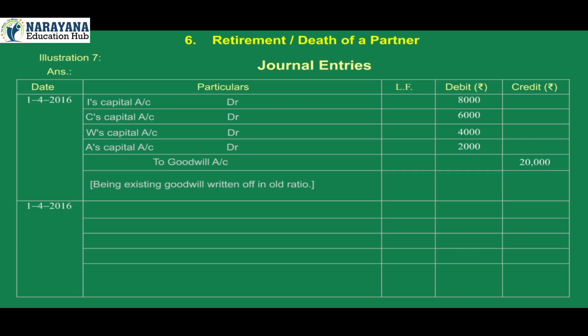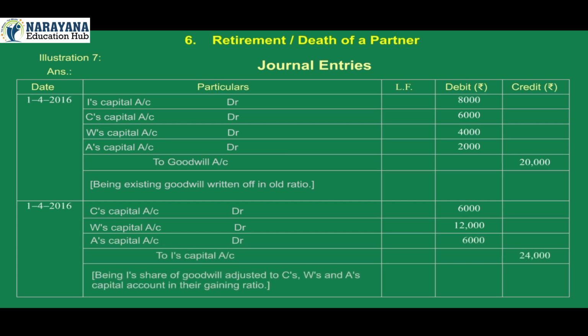1st April 2016, C's capital account debit 6,000, W's capital account debit 12,000, A's capital account debit 6,000 to I's capital account 24,000. Being I's share of goodwill adjusted to C's, W's and A's capital account in their gaining ratio.